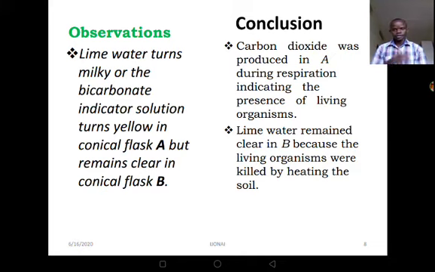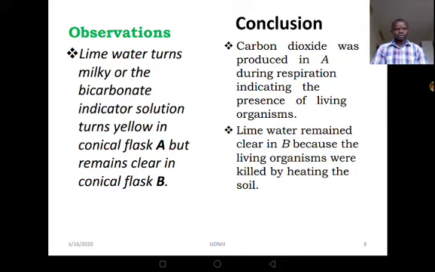So what does that mean? That means that in this particular setup A, there was some gas that was liberated, and this gas is expected to be carbon dioxide gas. We know carbon dioxide gas is the one which turns lime water milky, or it can turn the bicarbonate indicator yellow.